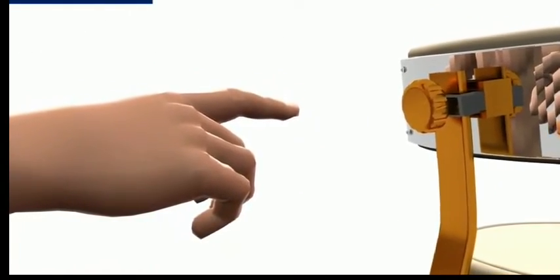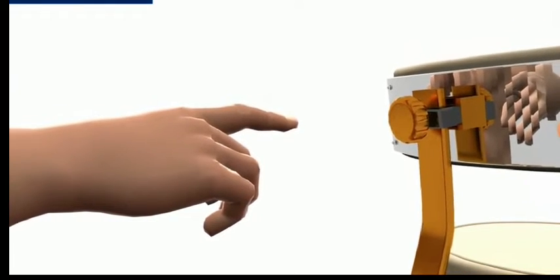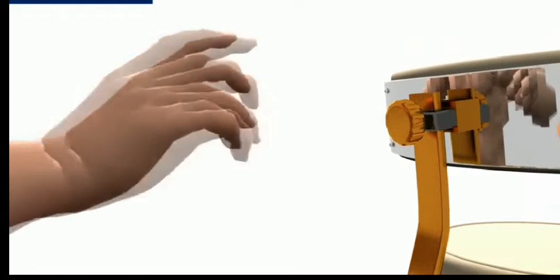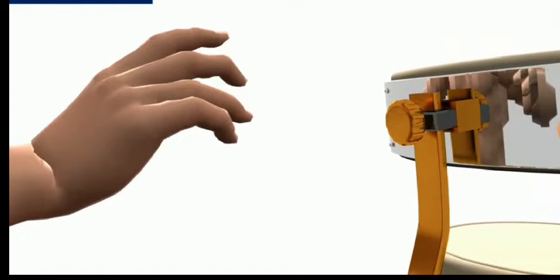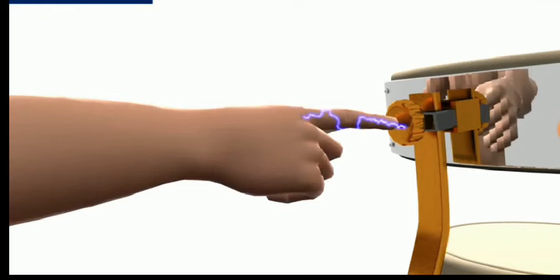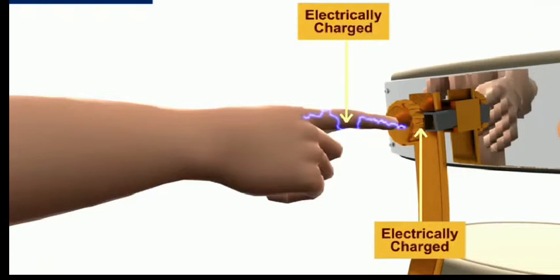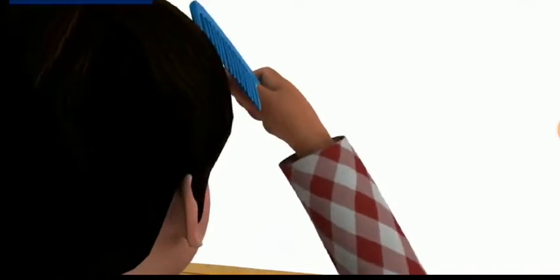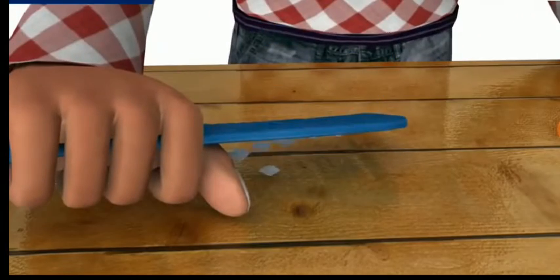Sometimes, if you touch any metallic object, you might experience a mild shock. This is because the metallic object carried an electric charge. Objects that carry an electric charge are said to be electrically charged. Also, you must have observed that when a comb is rubbed against dry hair, it begins to attract small pieces of paper.